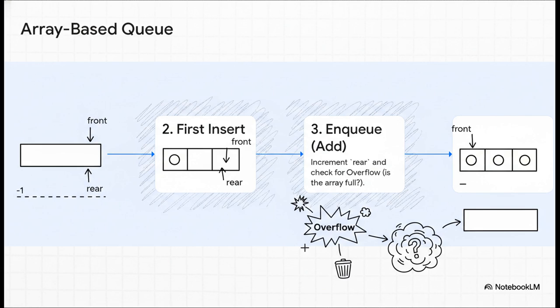And this is where it gets a little complicated. You start both front and rear at -1 just to show the queue is empty. Then, when you add the very first item, you have to set both pointers to index 0. To add another item, you move the rear pointer, but, and this is key, you have to check if the array is already full first. That's an overflow error. And to remove an item, you move the front pointer, but you have to check if it's empty. That's an underflow error. It's a lot to juggle.